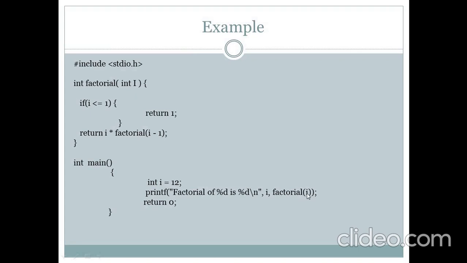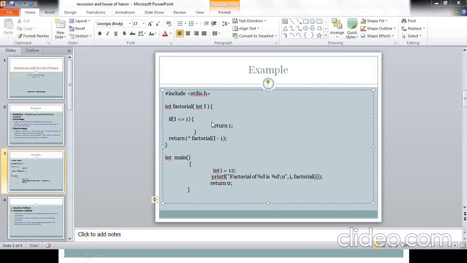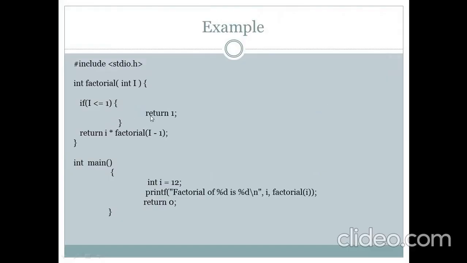This I's value will be stored into this capital I, and it will execute this code. Here we will check the condition I less than or equal to 1. If I is less than or equal to 1, then return 1, but our I is equal to 12. So here we have to keep our variable names consistent, meaning if we are using capital I here, then we have to use capital I in this function. Okay, so now let's check its code.